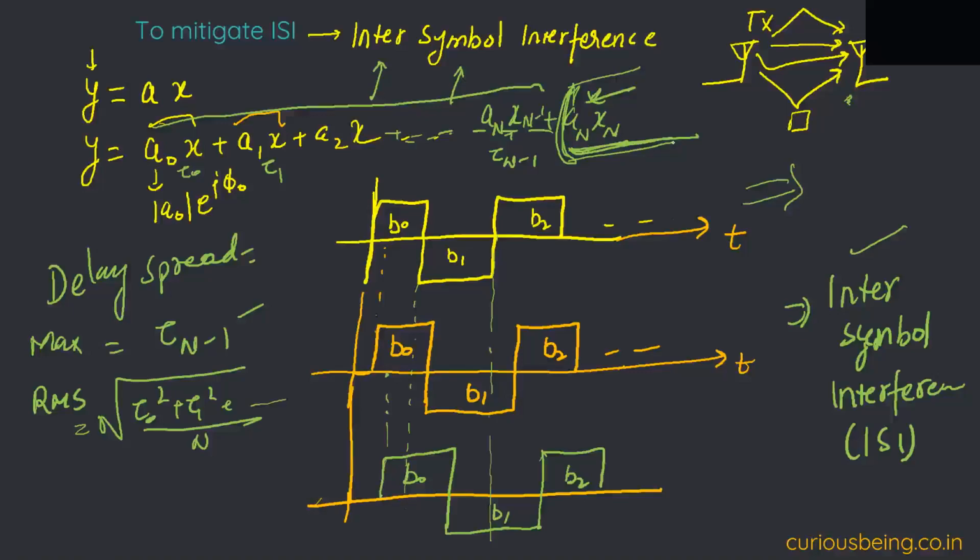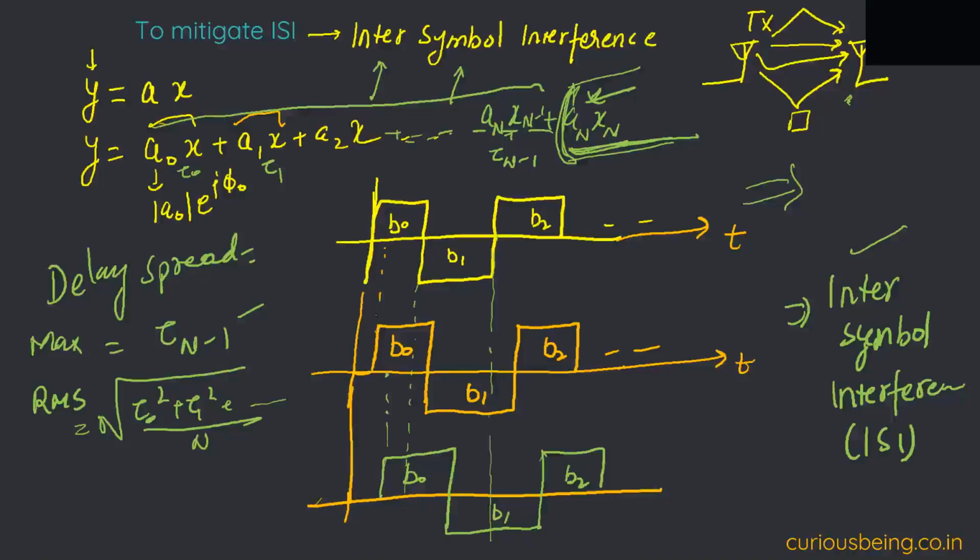I think yes, that is also one definition of delay spread, that instead of just directly doing tau naught square plus tau 1 square and so on, we multiply the power as weights and then calculate the delay spread. But I'm not very sure whether that is done in RMS delay spread or there is another definition, like some weighted RMS or something. Yes, that is also a valid definition of delay spread.